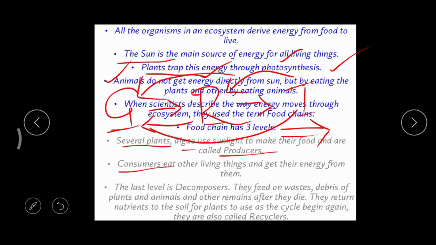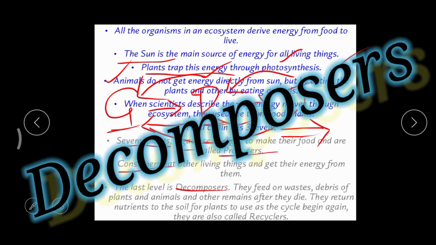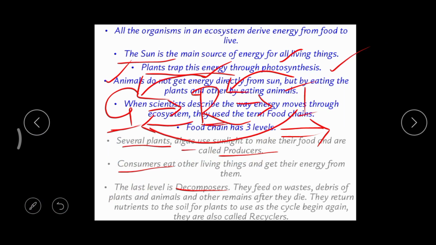In higher classes, you may get the same thing in a little deeper. Actually, this rabbit is called a primary consumer, and the tiger a secondary consumer. But generally now, we call these two consumers, right? Okay. Then what's the third level? Decomposers. Decomposers convert the waste materials and also the dead bodies of plants and animals into what? Manure.